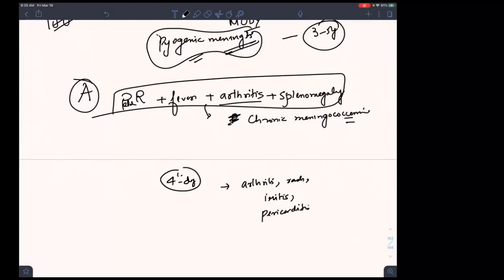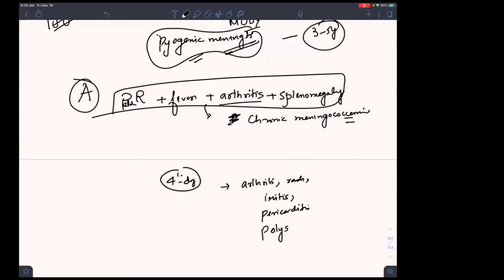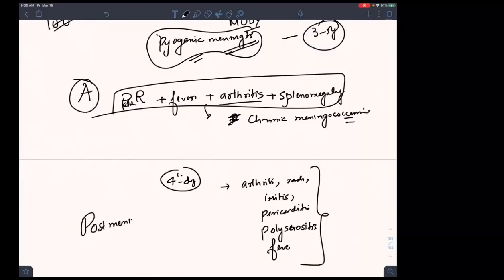What was the other? Polyserositis. He started having fever. This condition, which develops after 4 to 10 days of meningococcal infection, is known as post-meningococcal reactive disease.